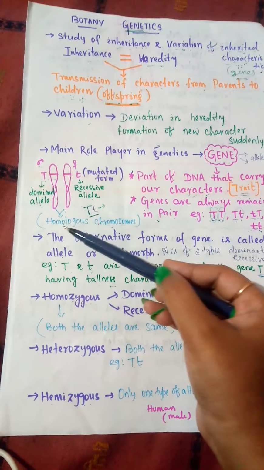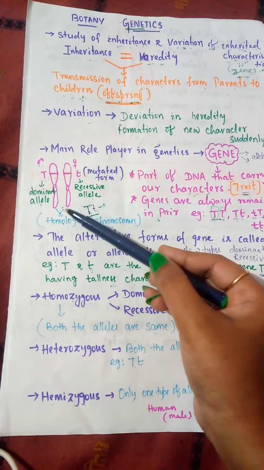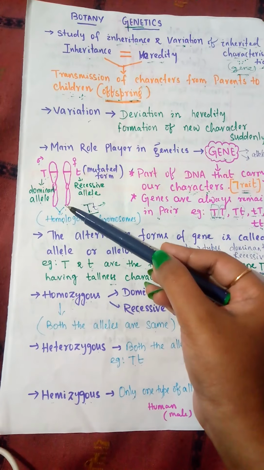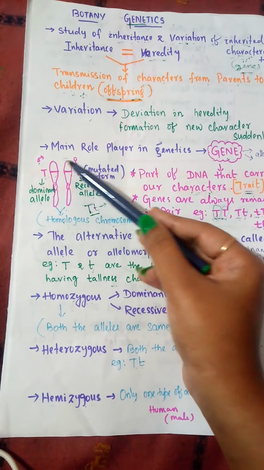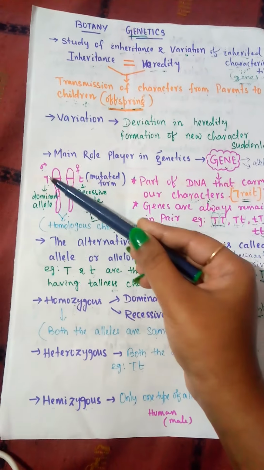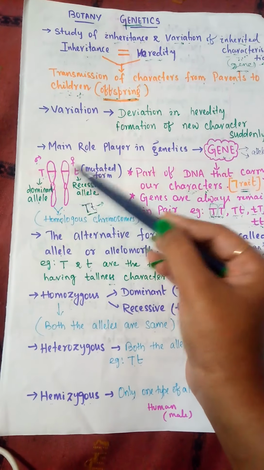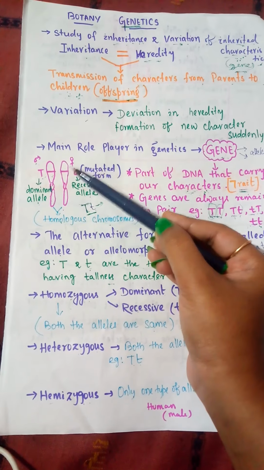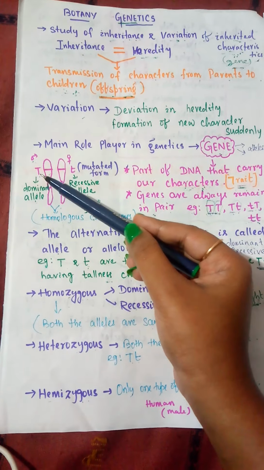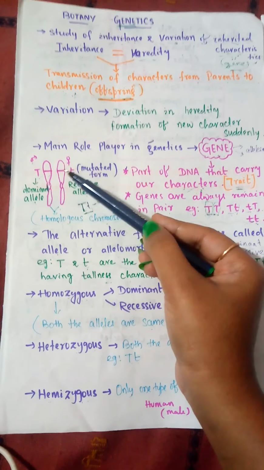Homologous means similar type of chromosomes; the shape, structure and gene locus of these chromosomes are similar. The organism has similar homologous chromosomes, one coming from its paternal father, one coming from its maternal mother. So one gene or one part of the gene comes from its father, one from its mother.